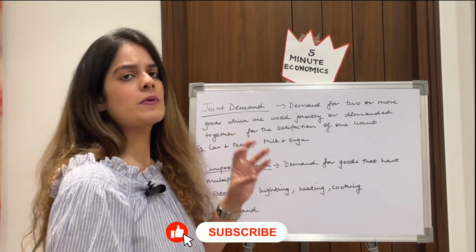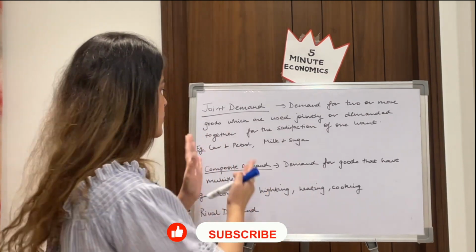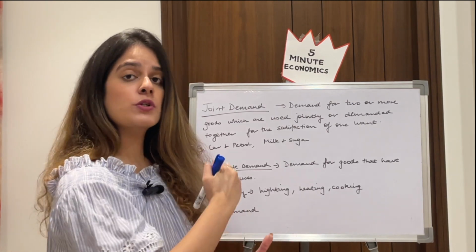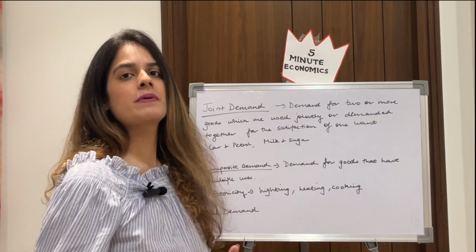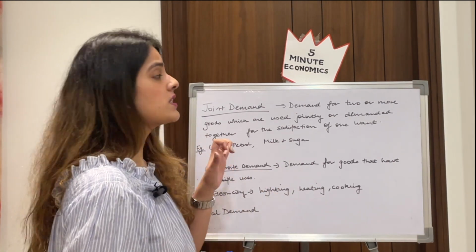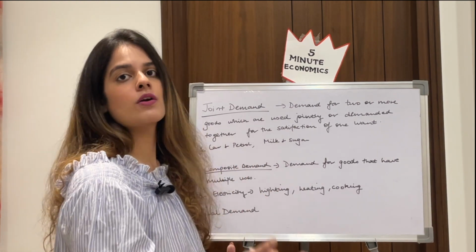So joint demand is basically when two goods are demanded together for the satisfaction of one want, which is driving in this case, right? Also guys, one more thing has to be noted. This is extra knowledge which will be helpful when we study demand ahead: when the price of one rises, the demand for the other falls.